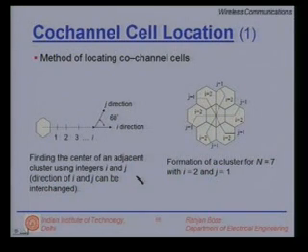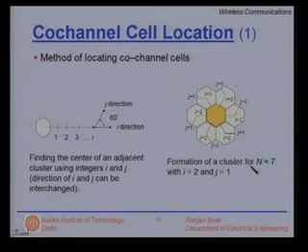Let us look at a few quick examples. How to locate a co-channel cell, because co-channel interference is clearly going to limit the performance of the system. This is your typical 7-cell reuse pattern. You can see 7 cells here, and we have seen this structure before. So I would like to find out after what distance will this cell repeat.